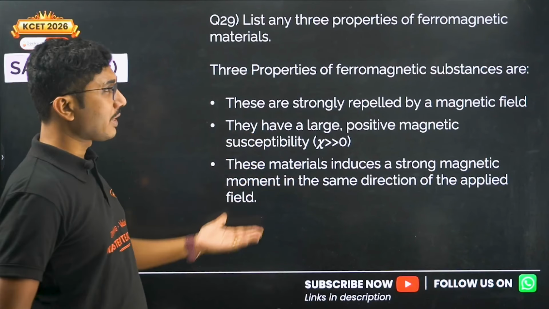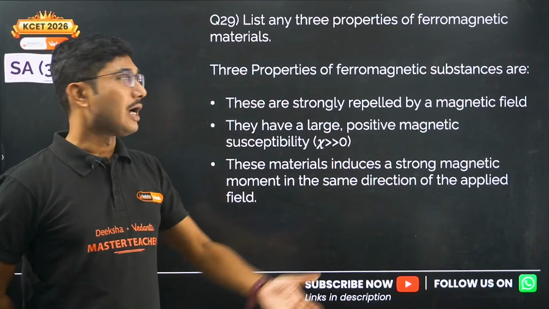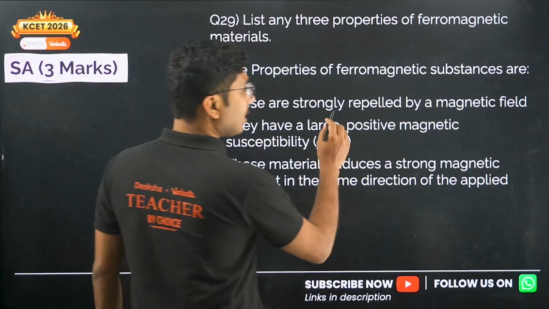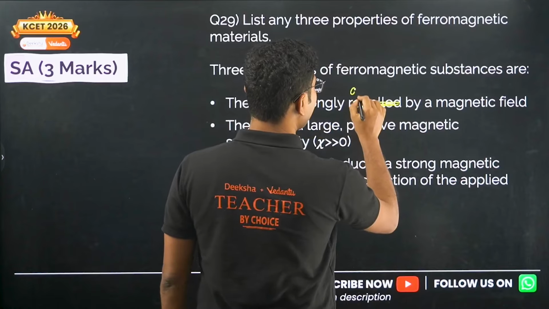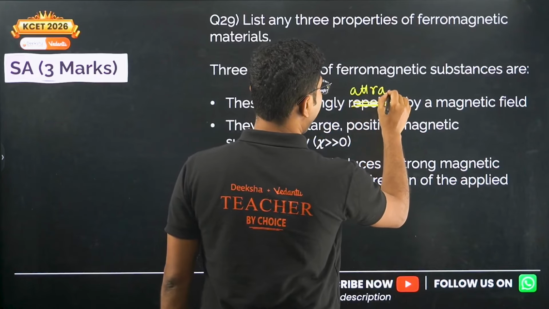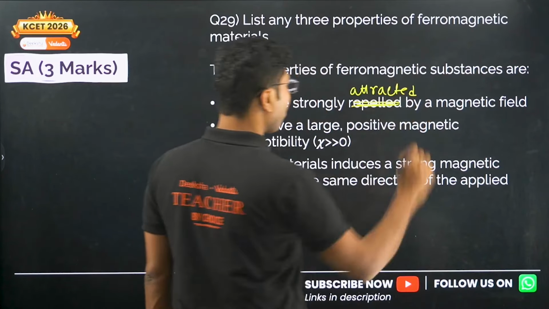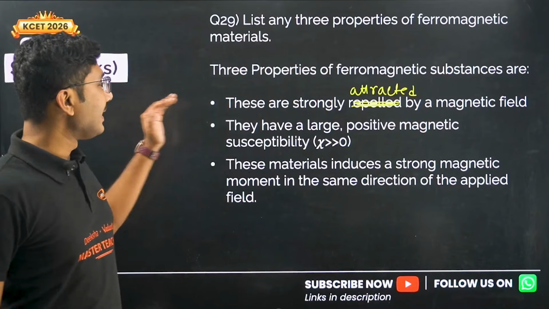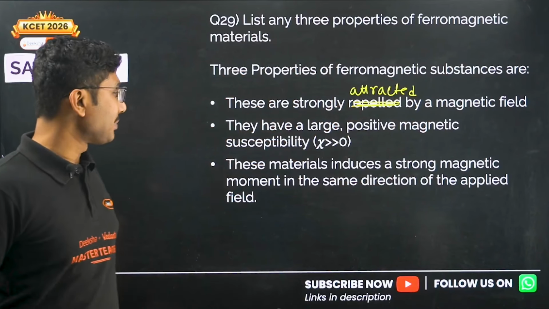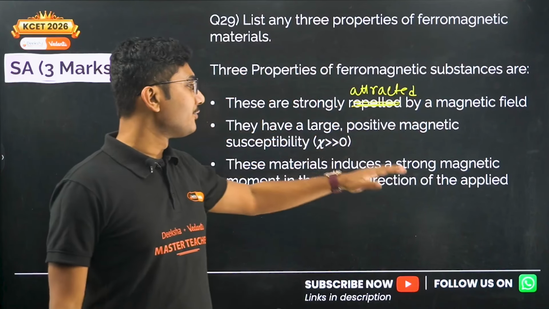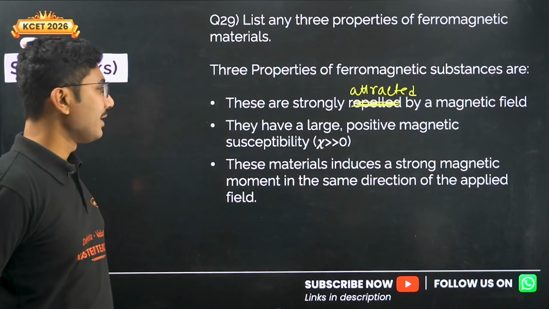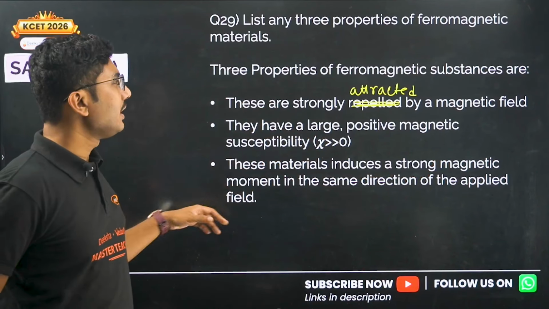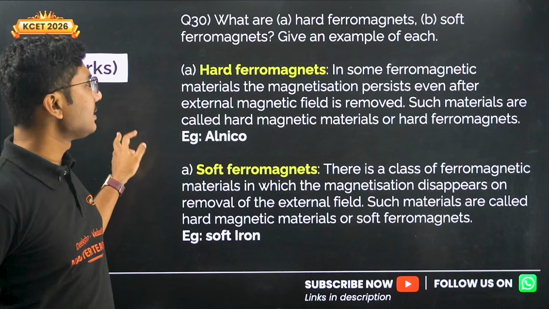The 3 properties of ferromagnetic substances: they are strongly attracted by a magnetic field, they have a large positive magnetic susceptibility, and these materials induce a strong magnetic moment in the same direction as the applied magnetic field. So these are the 3 points of ferromagnetic materials.